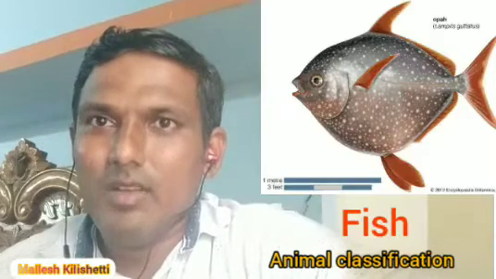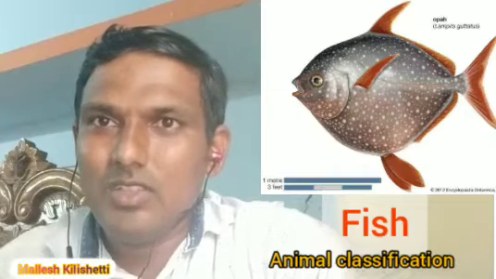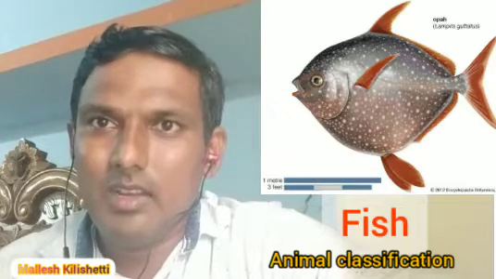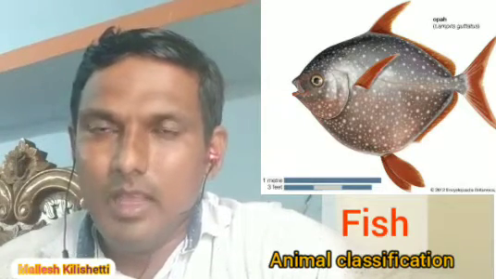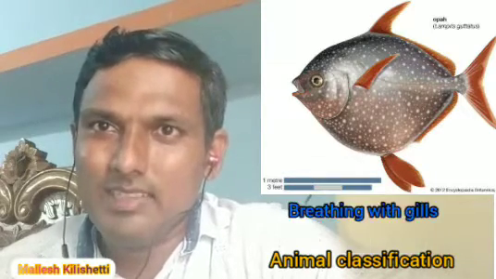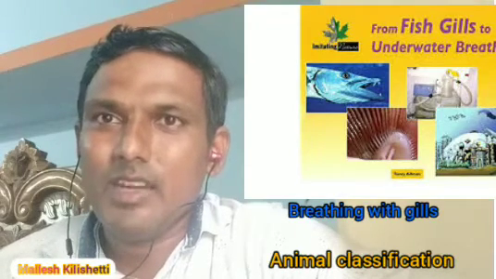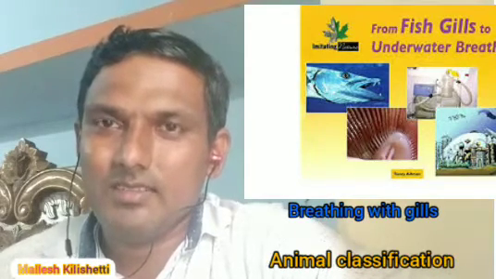Fishes are aquatic animals that live in the water. Most fishes are oviparous, laying eggs, though some give birth to young ones. They are cold-blooded animals, they have gills for respiration, and they contain a two-chambered heart.